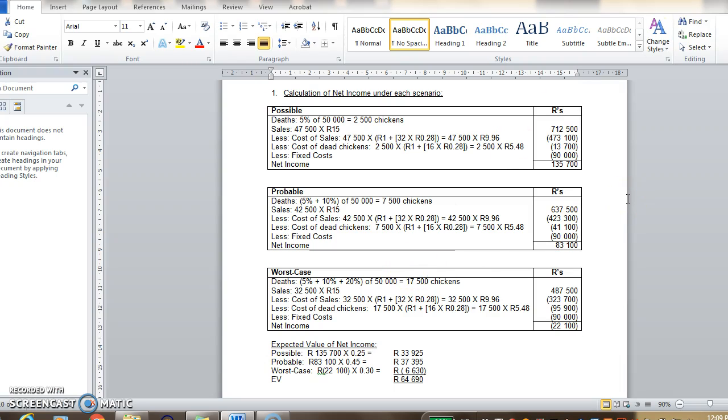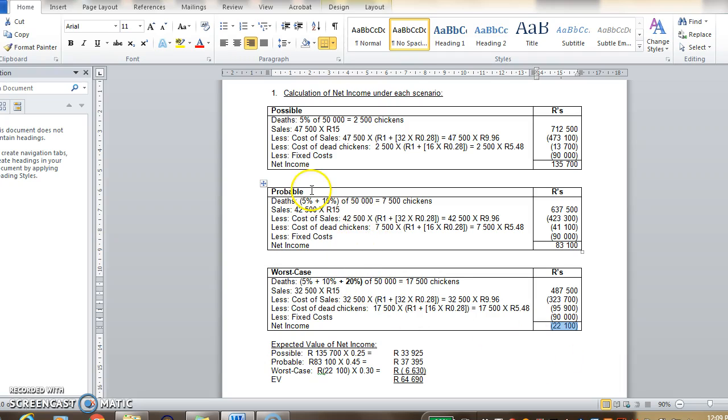So where do we have the effect of infectious diseases? Under the possible cause, there won't be any infectious diseases. Under the probable cause or outcome, also no infectious diseases. Then in the worst case scenario, there's a 20% chance of infectious diseases. So if we eliminate this 20% chance of infectious diseases, what will happen to this worst case scenario's outcome?